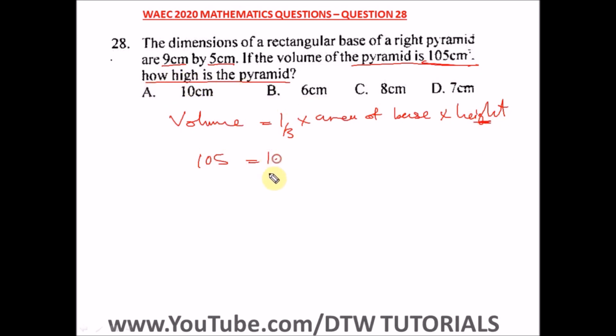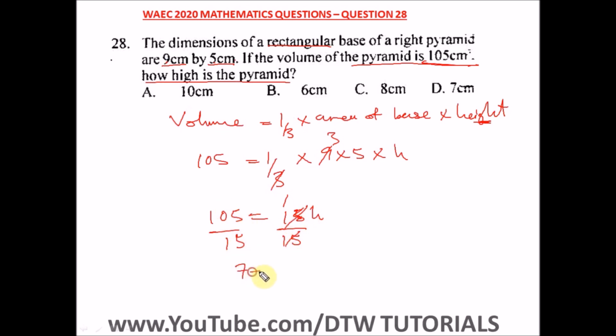Height equal to 1 over 3. What's the area of the base? A rectangular base, which is 9 centimeter by 5 centimeter. That's 9 times 5. So we have 1/3 times 9 times 5 times h. We're looking for h. So this 3 here will cancel out, and this will be a 3. We are left with 15h equal to 105. So divide by 15 and divide by 15. This will cancel out. 15 in 105 will go how many times? 7 times. So we have h, so h is equal to 7 centimeters. So this is our answer, and our right option here is option D.